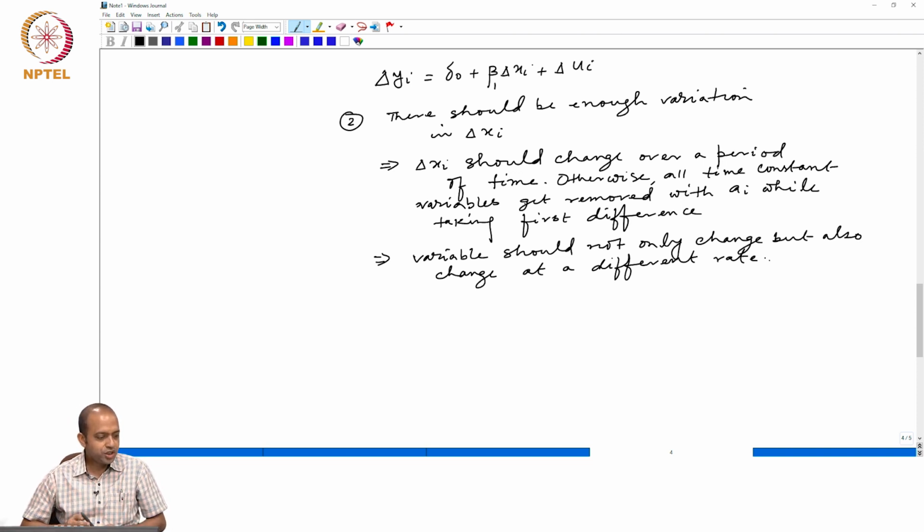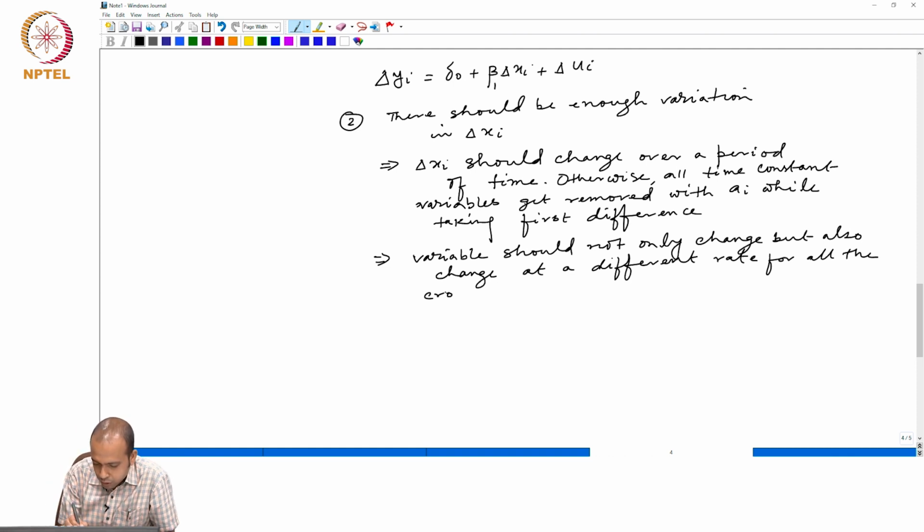So, the change should not be the same for all cross-sectional units.